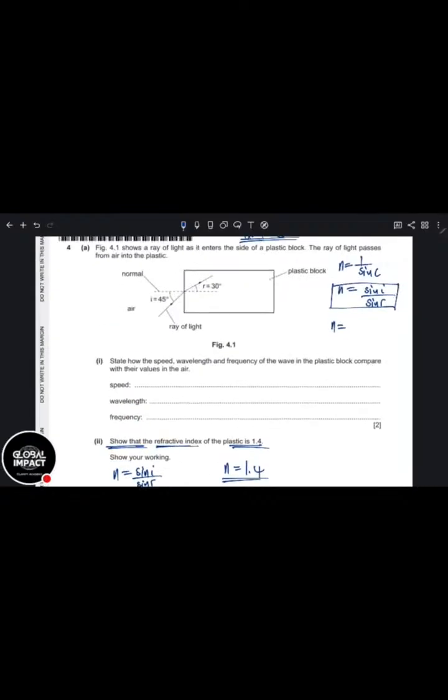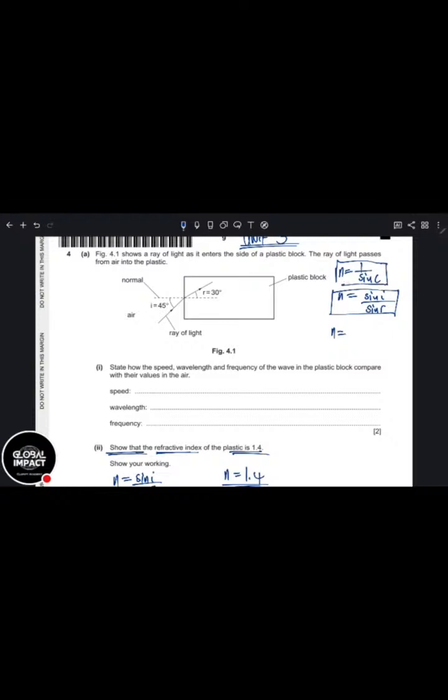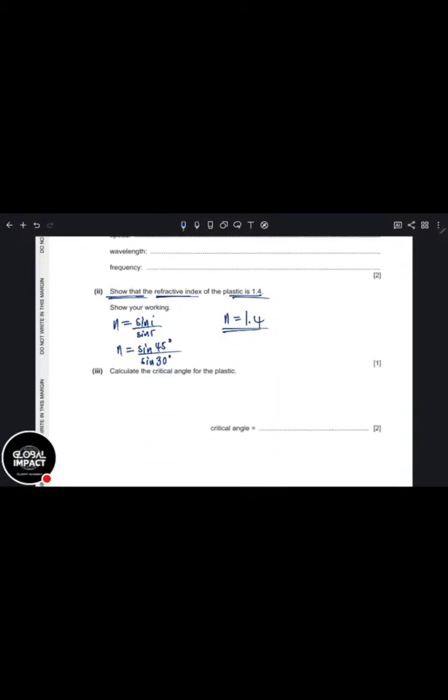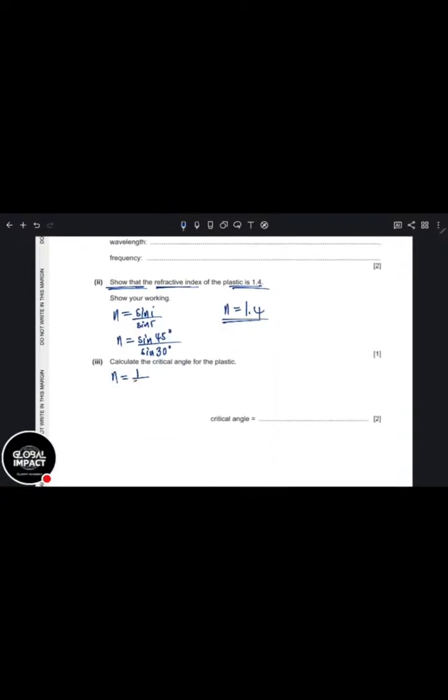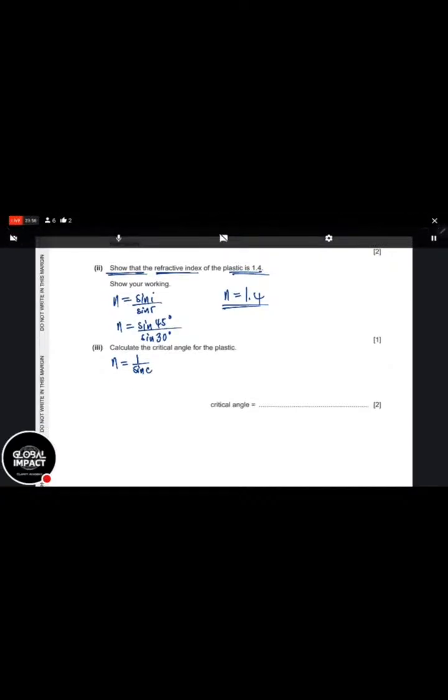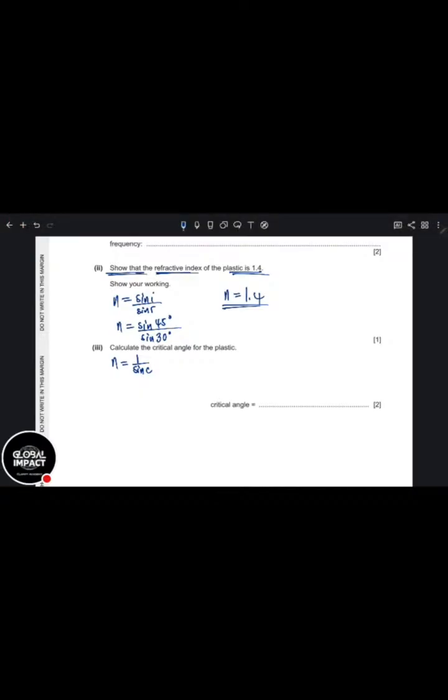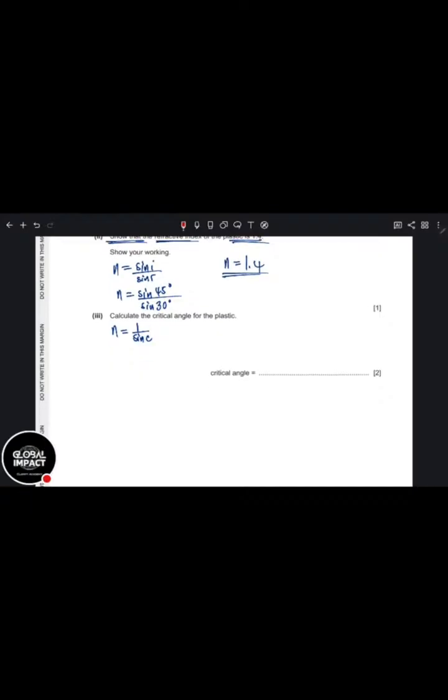Now calculate the critical angle. Well, the only formula that you know that has the word critical angle in calculations is this one. Use the formula. We know all the formulas. So we put the formula: N is equal to 1 over sine C. I'm teaching you this trick of applying the formulas. You trust your formulas and you're just using them. When they ask you to find the critical angle, obviously we have N. Didn't we just find it in the previous question?